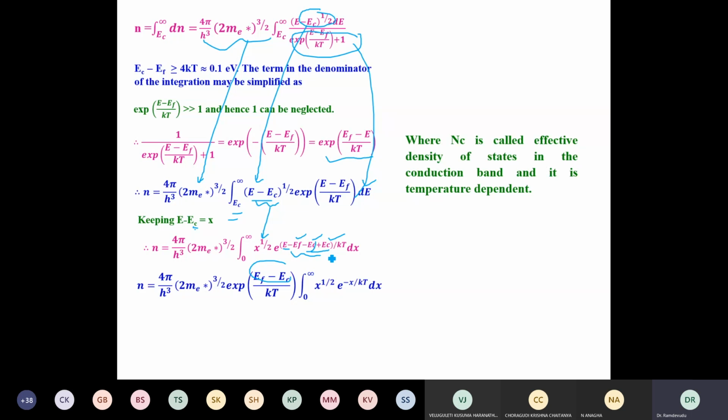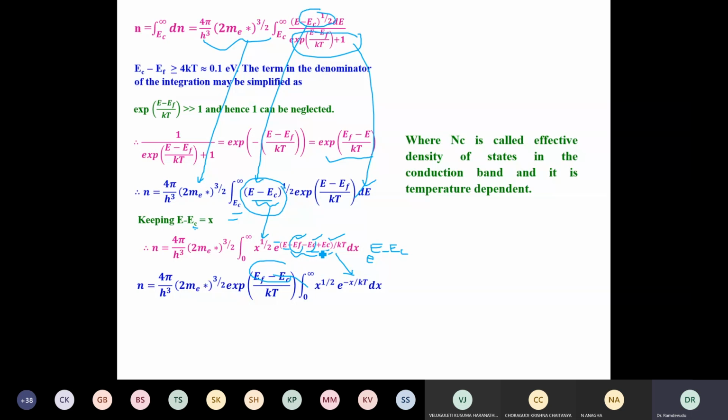In this expression I am left with e power (E minus EC), where E minus EC is x. I have taken the minus sign common, so it will become (EF minus EC), and this I will write as x by kT. So you should understand that this is x. In this I have added and subtracted EC, and I have taken the minus sign common. After taking the minus sign common, this EF will become plus, which is a constant outside the integration.